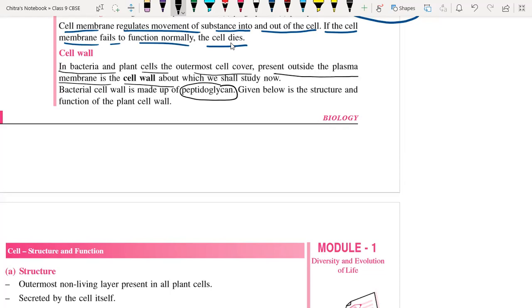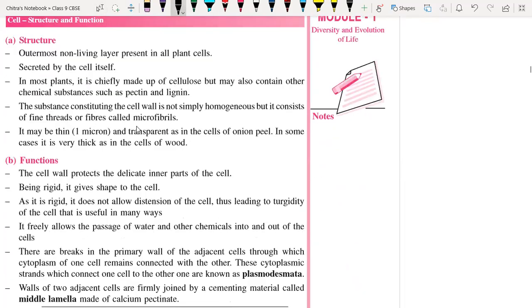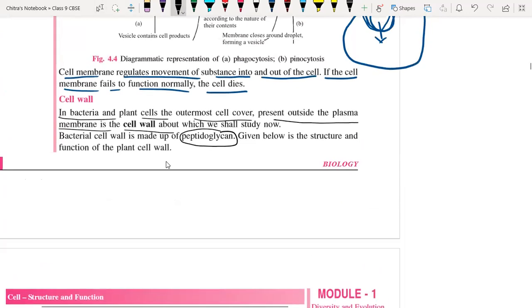Okay. So now we have to discuss the structure and function of the cell wall. The outermost layer is non-living. We have one more question. If in bacteria it is made up of peptidoglycan, then what about the plant?